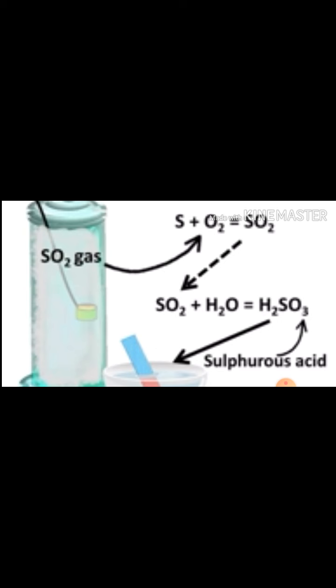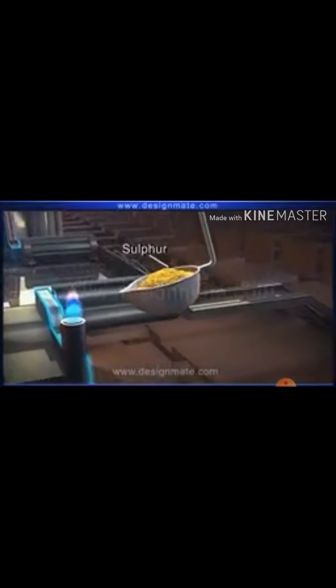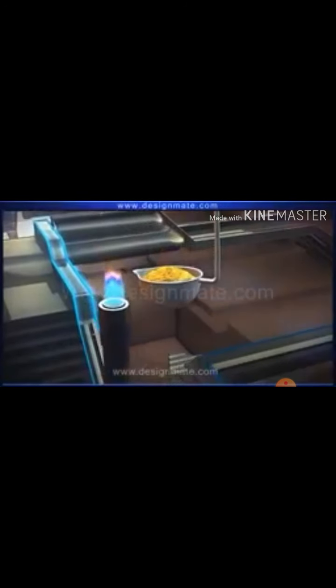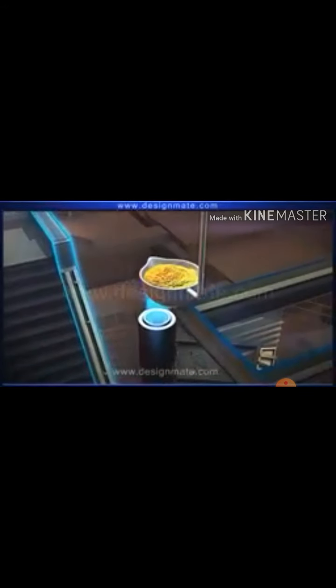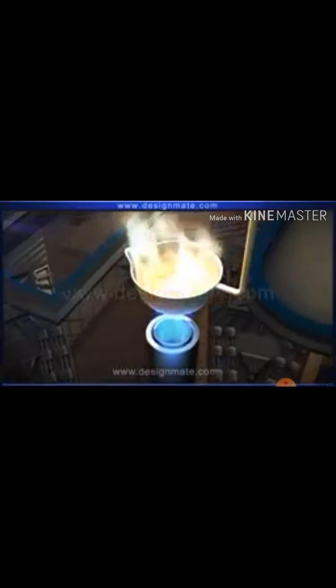So what is the nature of all the metals? We can say that the nature of metals is basic, and all the non-metals are acidic in nature. See here, this is the deflagrating spoon. When we burn sulfur, when we heat it and sulfur starts burning, then we have to put it into a glass jar.